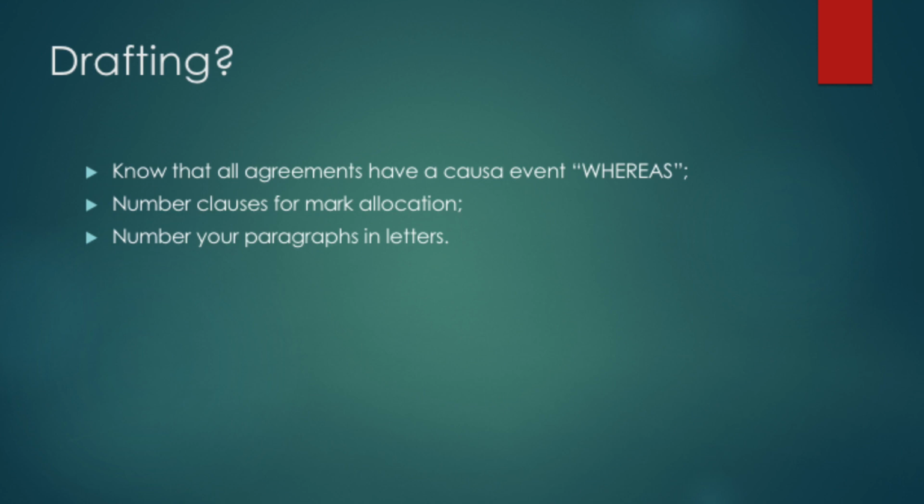And then what happens when you draft clauses? Normally people fail clauses because they don't number them correctly for mark allocation. They just write a paragraph and leave it there. It's better to write it, numbering it. Because it's a clause that you are quoting, you can just do opening quotations and say right of renewal. Then you say 1, and then you say, the lessee shall, notwithstanding anything contrary contained in this agreement, have a right to renew this contract in this way.